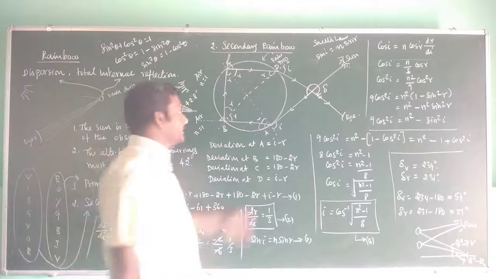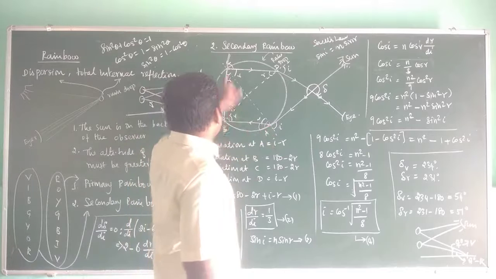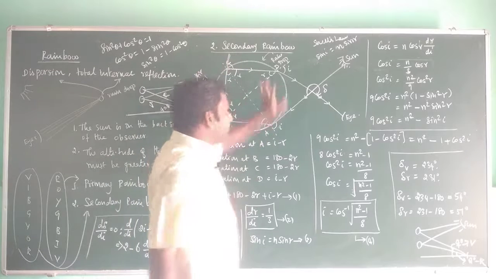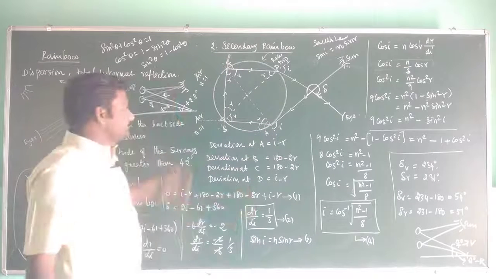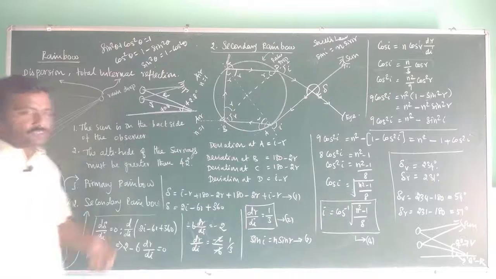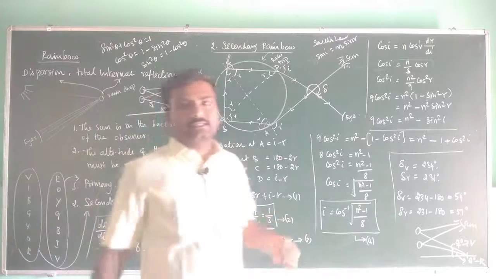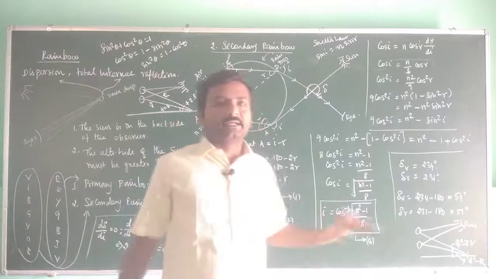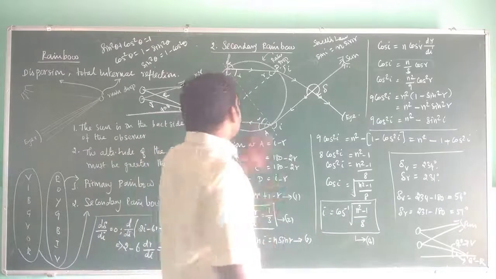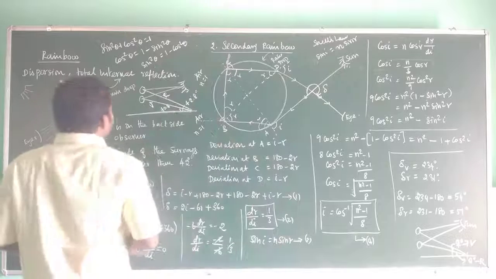But remember that here it undergoes two total internal reflections, two refractions, so that the secondary rainbow looks like a dull color. It looks faint. It looks dull. Okay, so this is all about the rainbow, right?